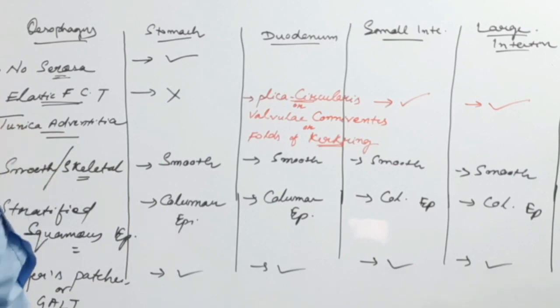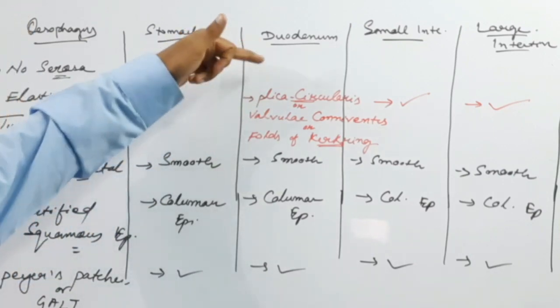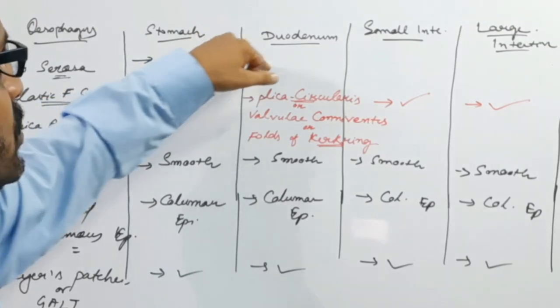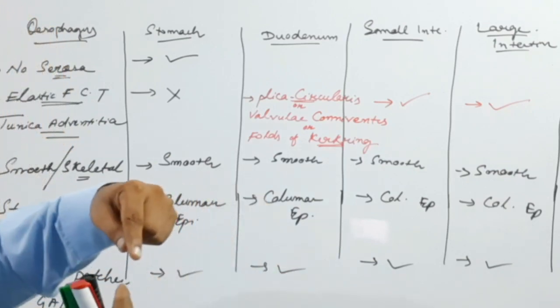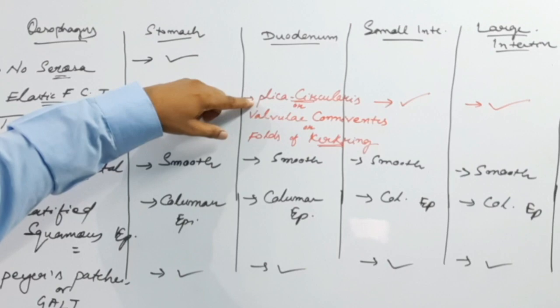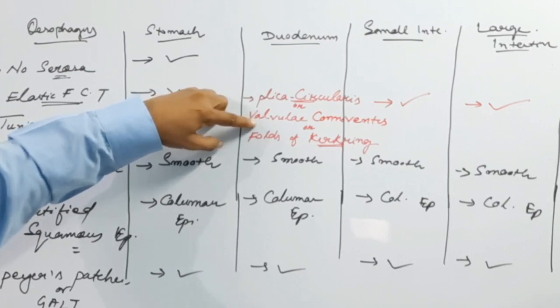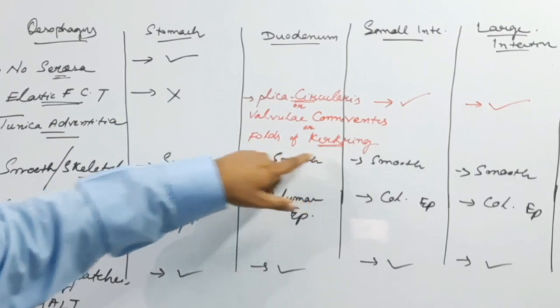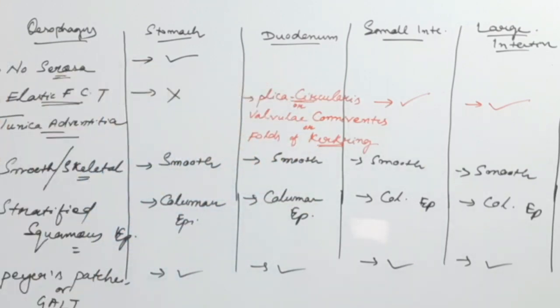So in the lumen of the alimentary canal, from the second part of the duodenum to the large intestine, the circular fold of the mucosa layer is known as the plica circularis, or valvulae conniventes, or folds of Kerckring. These are the two important terms.